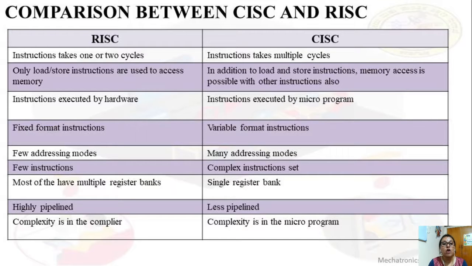RISC complexity is in the compiler. Since it is a hardwired, circuitry approach in RISC, complexity lies in the compiler, whereas in CISC complexity lies in the programming. So these are some of the comparisons between CISC and RISC.